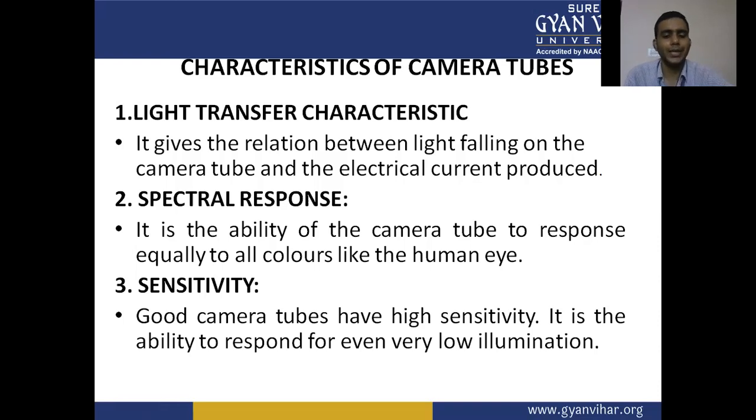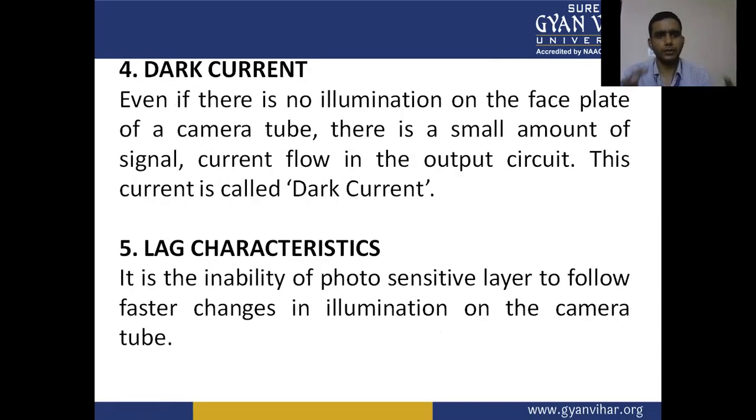Sensitivity: good camera tubes have high sensitivity. It is the ability to respond even to a very low illumination. So these are three characteristics, and after that we have dark current. Even if there is no illumination on the face plate of the camera tube, a small amount of signal current flows in the output circuit. This current is called dark current.